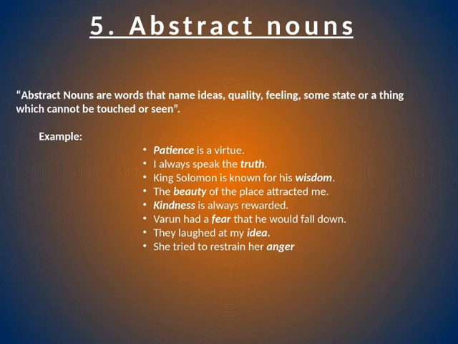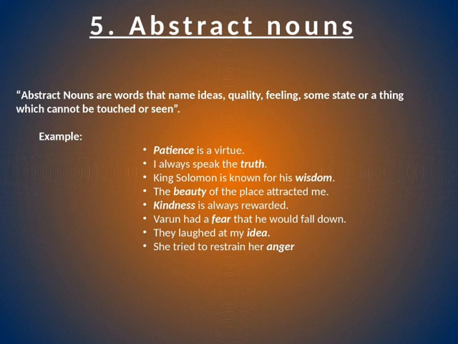Varun had a fear that he would fall down. Fear is a feeling of Varun, that he would fall down. So it is an abstract noun. They laughed at my idea. So it is an idea. So idea is an abstract noun. She tried to restrain her anger. Anger is a feeling. So it is an abstract noun. So these all are examples of abstract nouns.